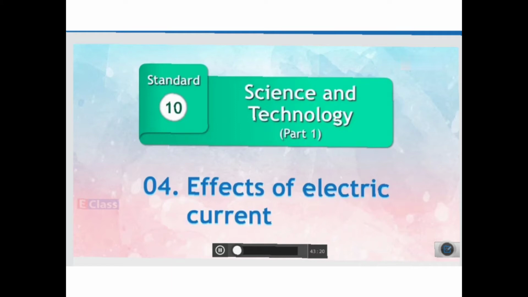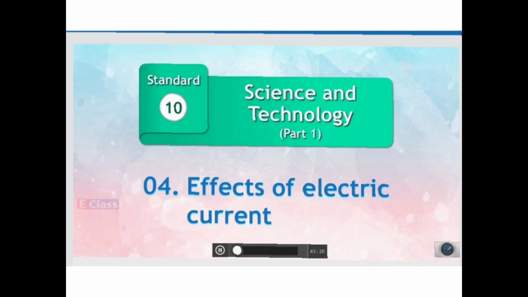So let us learn about the electric current. We started learning about the electric current right from standard 8. There we understood the flow of current from high potential to low potential. If there is a potential difference, then the current will flow. Then in the ninth standard, we learned about Ohm's law, series and parallel. So a detailed study was done in standard 9 related to electric current. And we know that in a house we have parallel connection.